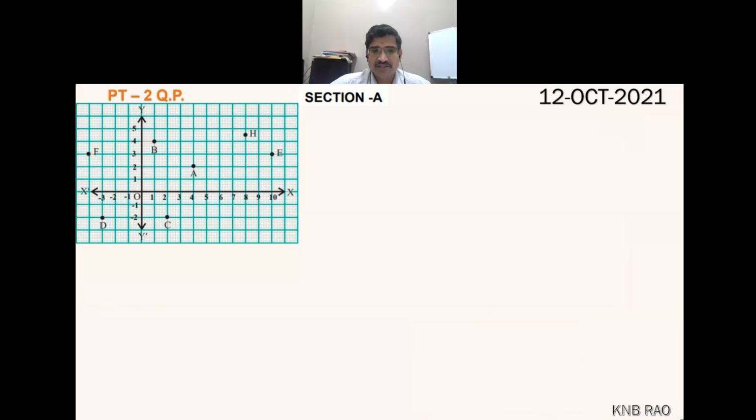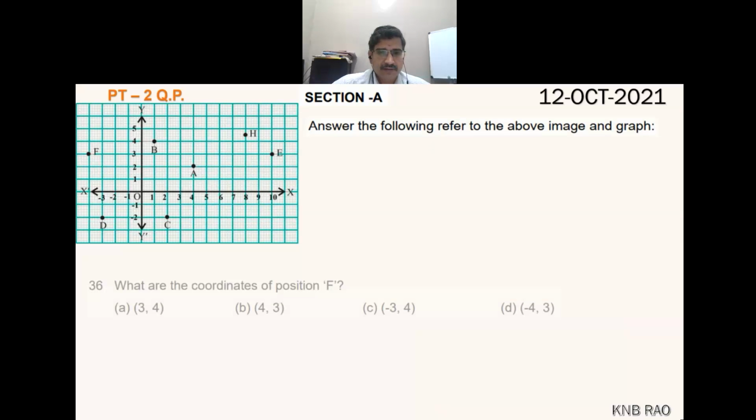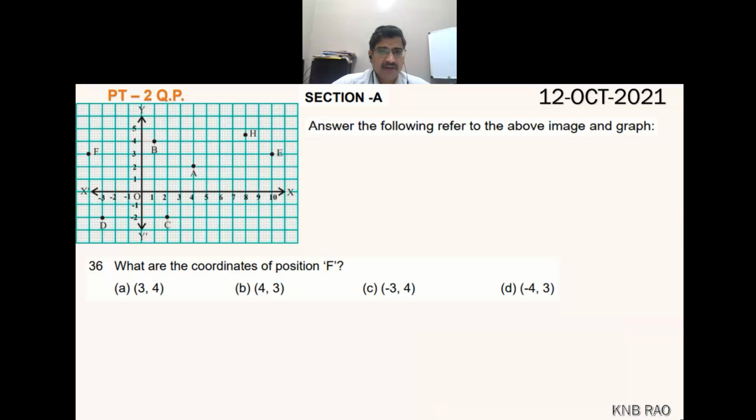Answer the following questions. This is the seating arrangement that they have taken. Simple coordinate geometry, they have asked you to read the graph and answer the question. Simple. Question number 1. What are the coordinates of the position F? Where is F? In which quadrant?